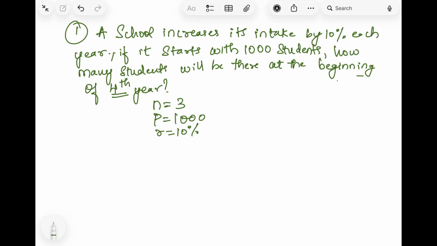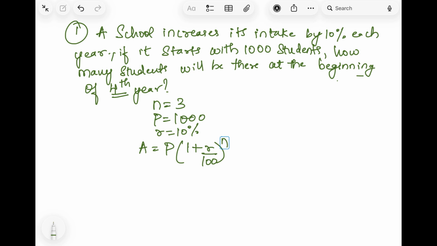Right? So here we don't actually have to find interest. We have to find the total number of students, so we call it the amount. So we will just make a slight change in the formula. In the formula there was a minus P. When it's not clearly mentioned that you have to find the compound interest or the interest compounded annually, you will not subtract P. You will just find the amount. But if they tell you to find the compound interest, or the interest compounded annually, or the interest, then you will also put minus P here. But here we don't have to find the compound interest.